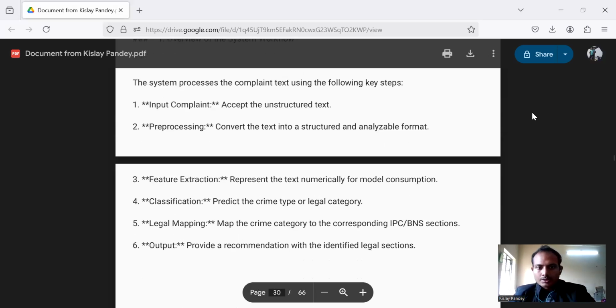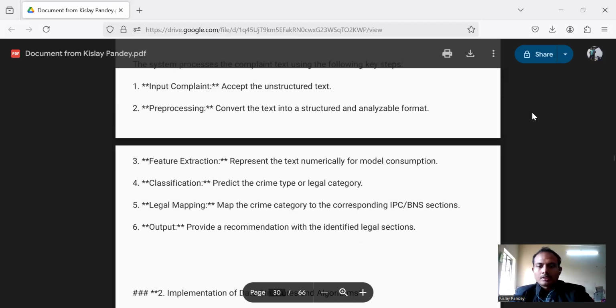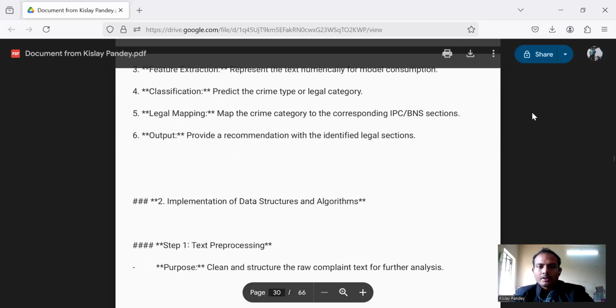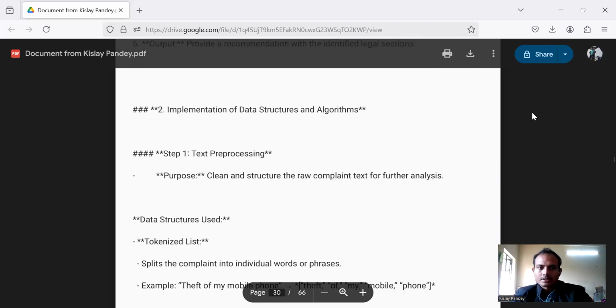Second is pre-processing: convert the text into a structured and analyzable format. Third is feature extraction: represent the text numerically for model consumption. Fourth is classification: predict the crime type or legal category. Fifth is legal mapping: map the crime categories to the corresponding IPC or BNS sections. Sixth is output: provide a recommendation with the predefined legal sections.